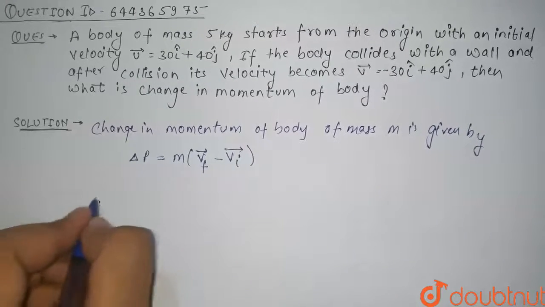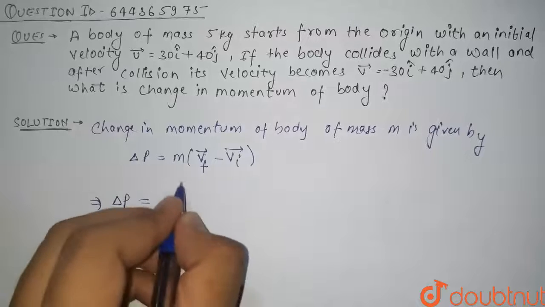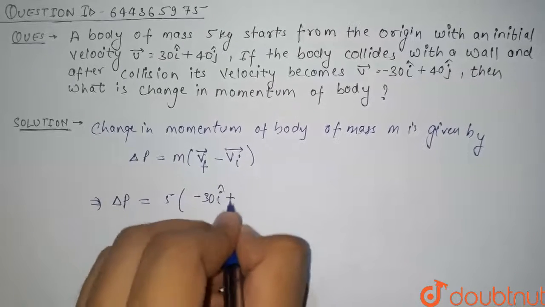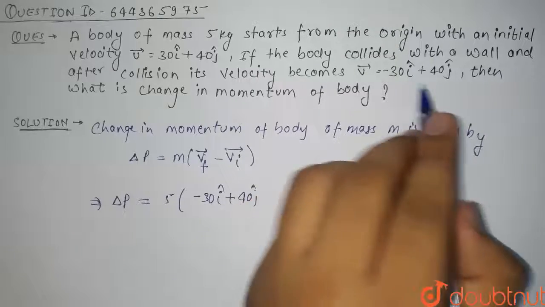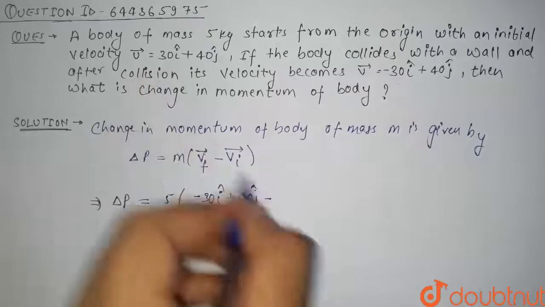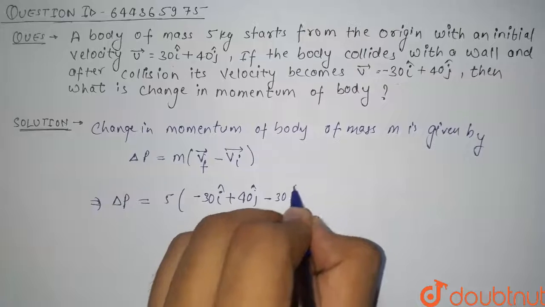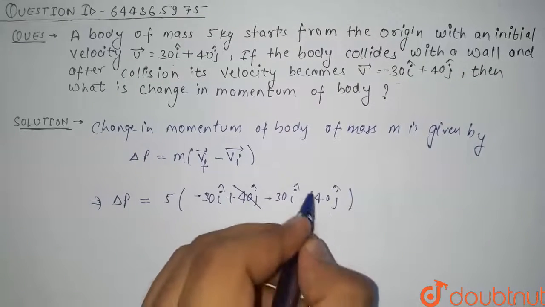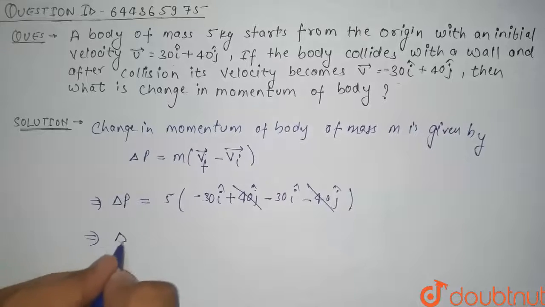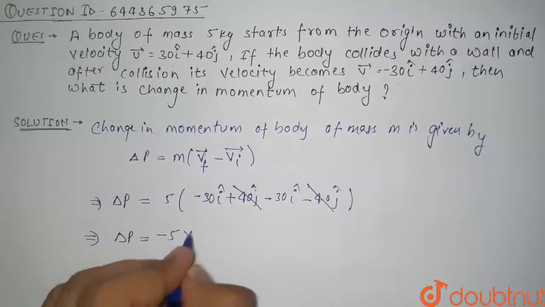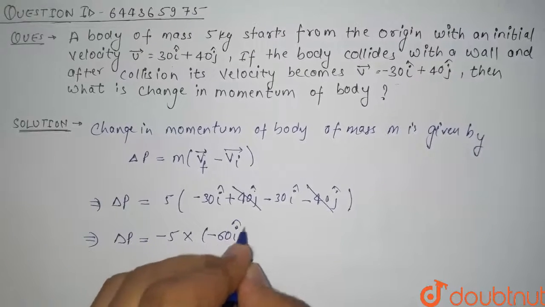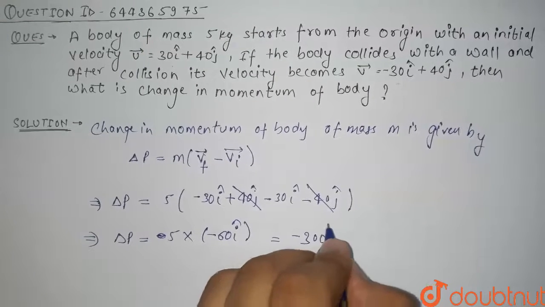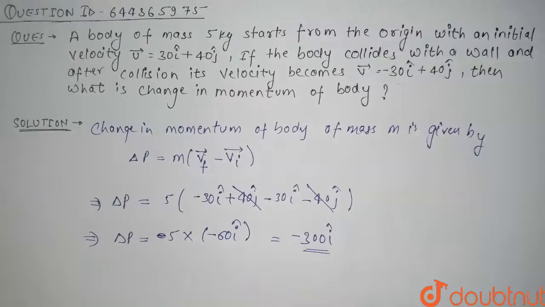So from here we can say that the change in momentum will be mass of the body, that is 5, into final velocity, that is minus 30 i cap plus 40 j cap. This one is our final velocity and this is initial velocity, minus this, that is minus 30 i cap minus 40 j cap. So from here plus 40 j cap and minus 40 j cap will cancel and it comes out to be delta p is equals to minus 5 into minus of 60 i cap. So this will be all minus 300 i cap. So our change in momentum is minus 300 i cap.